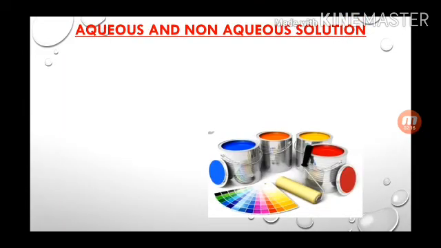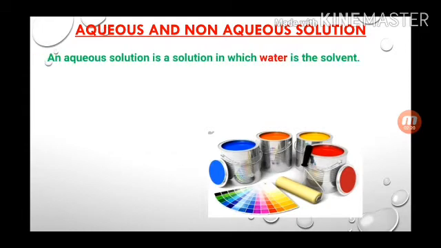Now the next thing is aqueous and non-aqueous solution. Suppose in a solution the solvent is water, that is called an aqueous solution, and the solution in which the solvent is other than water, like benzene, alcohol, carbon disulfide, toluene, all these are non-aqueous solutions.